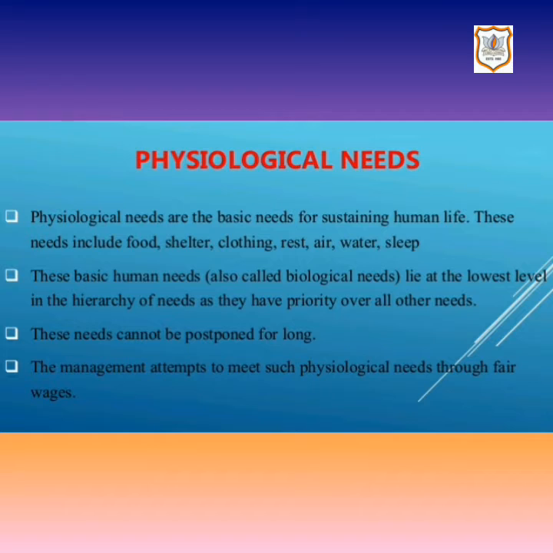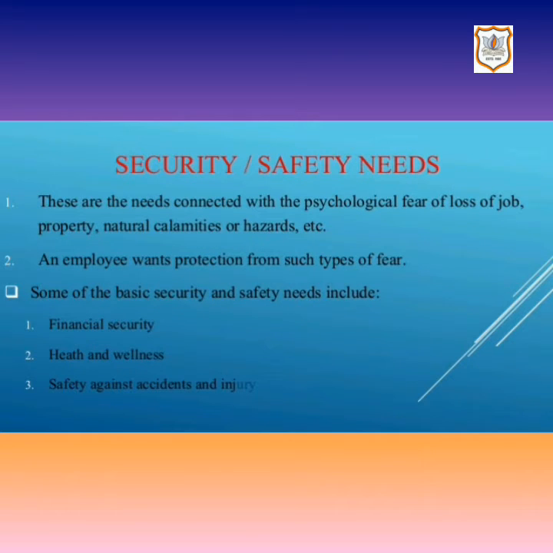Now let's read the other need, that is safety need. These are the needs connected with physical fear of loss of job, property, natural calamities or hazards, etc. After the primary needs are satisfied, the next need in the hierarchy is safety needs. It is related to job safety, safety against risk, regularity of wages.